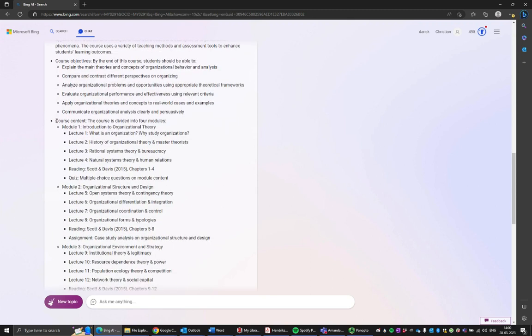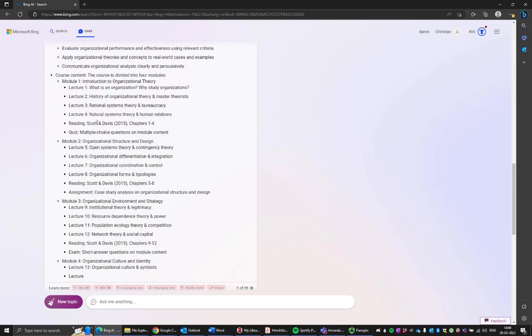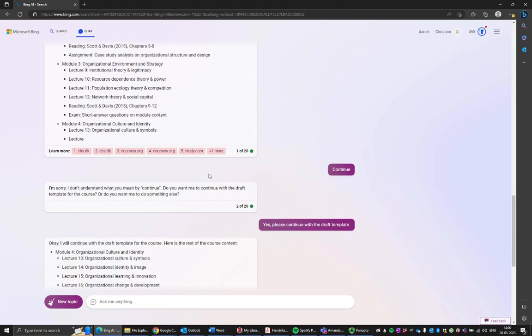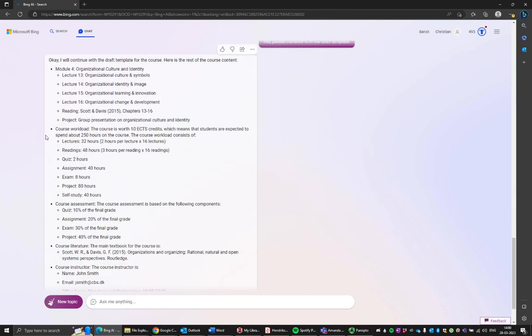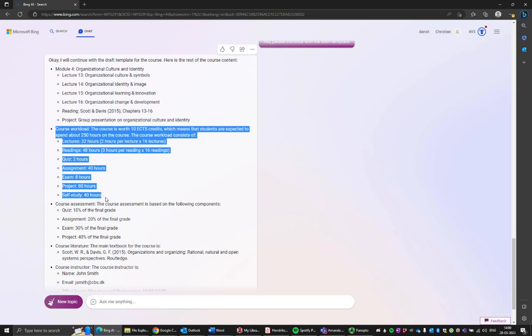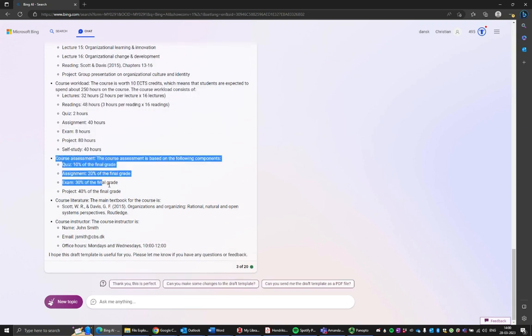And then it actually goes on to produce a draft course content. So apparently this is a 4-module course with 4 lectures in each module, based on the quite well-known Scott and Davis book on organizations and organizing in its 2015 version, I think. This is quite comprehensive. I have to ask Bing to continue making the template because it's so long, but it even goes on to outlining the workload, potentials for how to actually do the grade, although this is probably not how you do it in reality, and then some final information.